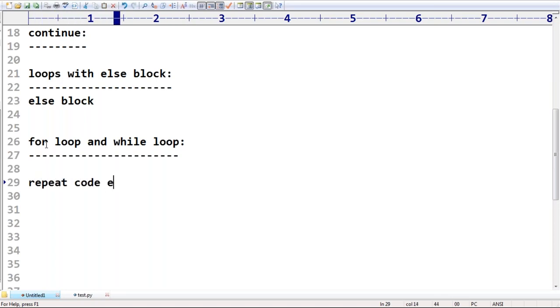Repeat code for every item. If I want to execute code for every item of a sequence, then which loop should we go for, for loop or while loop? For every item of the sequence, execute this code, repeat code. Then we should go for the for loop.